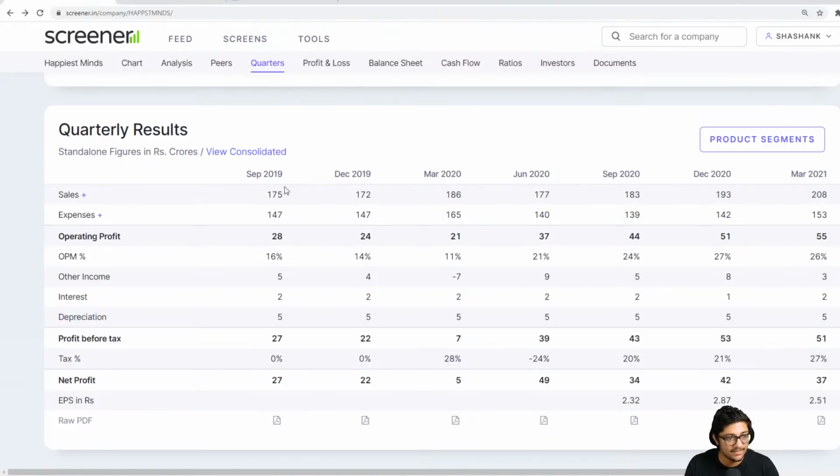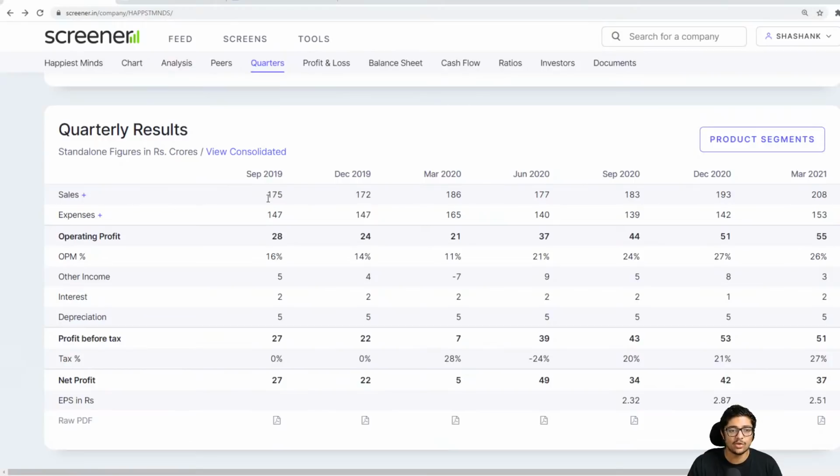Now, let's look at the sales. The sales of this company: 175, 172, and this is a quarter on quarter result. So I'm just looking at the quarter on quarter result: September, December, March, June, September, December, March. Last year and this year. If you look at how the sales are increasing: 175, 172, 186, 177, 183. Till here, nothing's going up. Quarter on quarter it is udhar hi hai, matlab itna khas nahi hai. Nothing great, I would say. But then suddenly here it became 193 and then it became 208. Okay, this is good. This is fine.